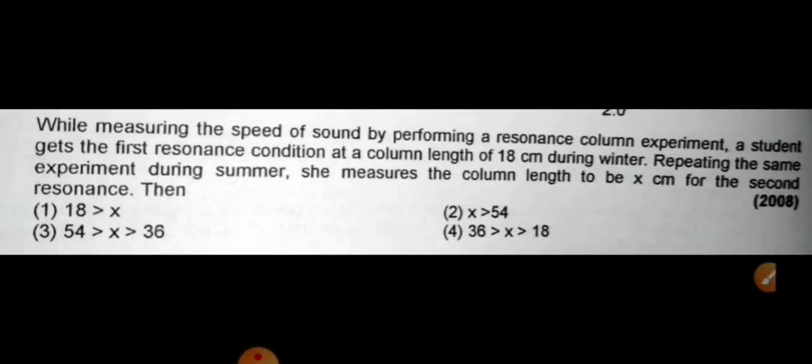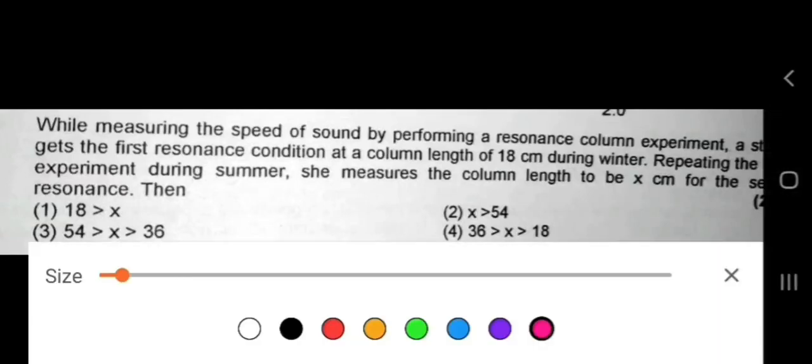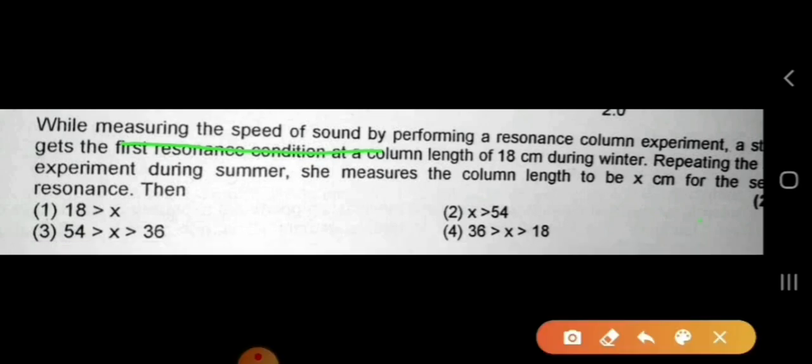Reading the question. The first question doubt has been asked by Dibyans. We'll see what question he has asked. He has asked a question: while measuring the speed of sound by performing resonance column apparatus experiment, a student